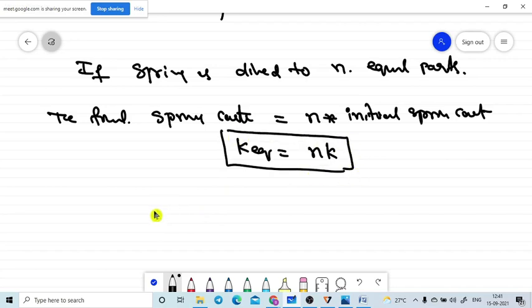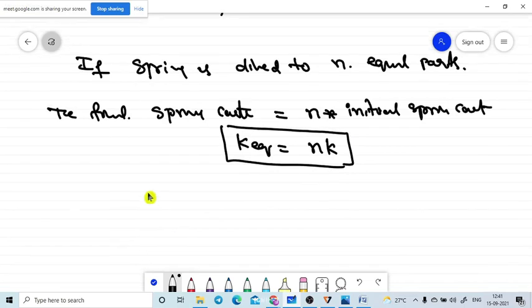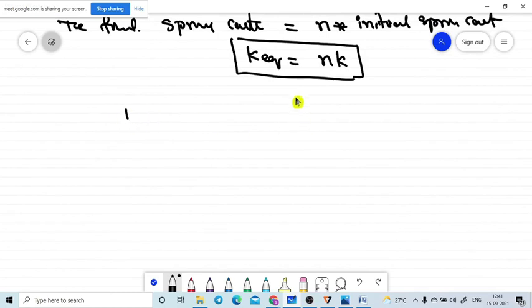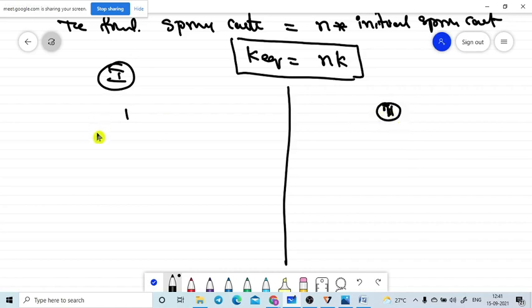What about the time period in this case? T is equal to the original formula. This is the first case, this is the second case. For the first case, the time period T is equal to 2 pi into square root of M by K1. This is the formula.